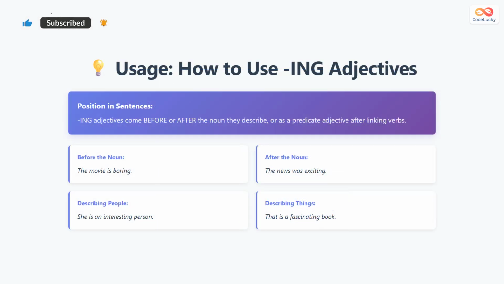Ing adjectives can go before or after the noun they describe, or after words like is, am, or are. For example, the sentence, "The movie is boring," puts boring after the verb is. The sentence, "She is an interesting person," puts interesting before the noun person. These adjectives can describe people, things, events, or situations.